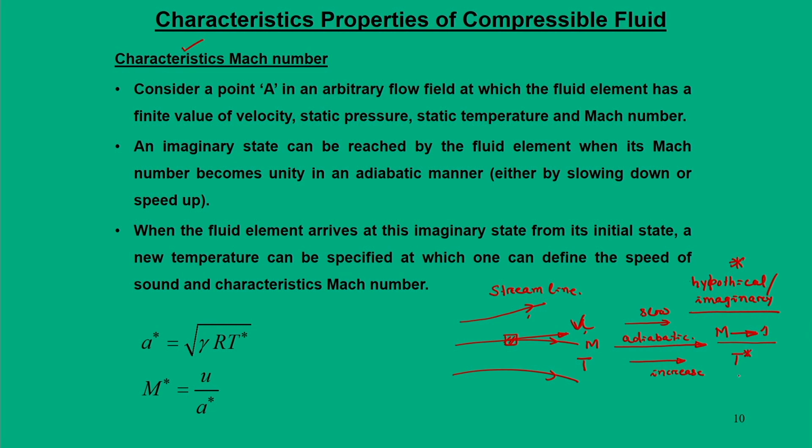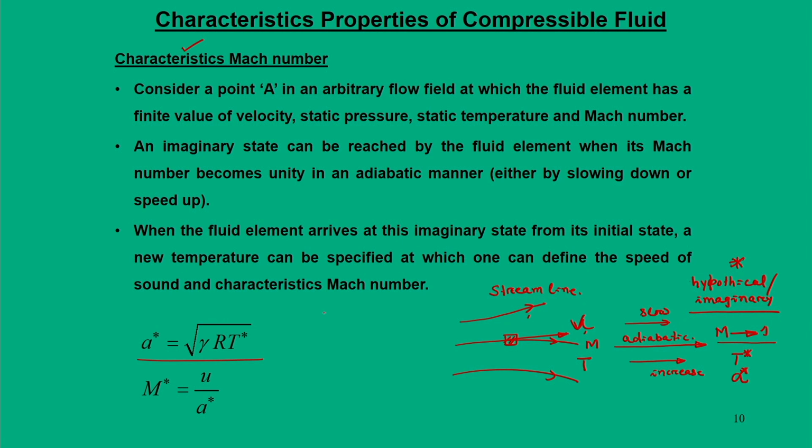When I say T star, we can also define the speed of sound at T star, that is a star, and that is defined as a star equal to square root of gamma r T star.